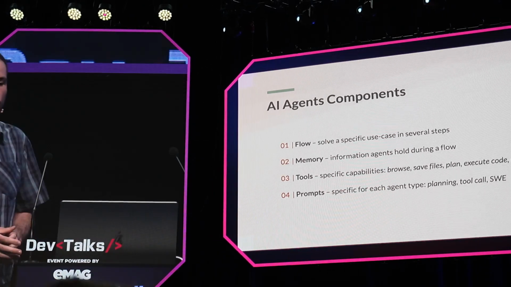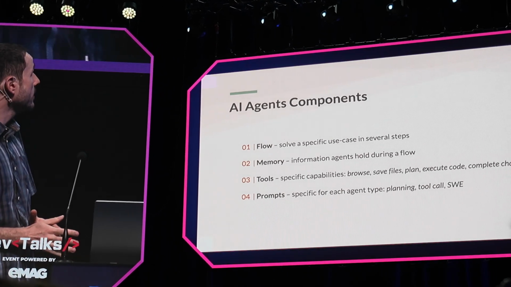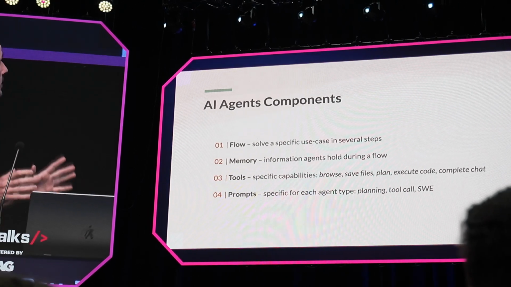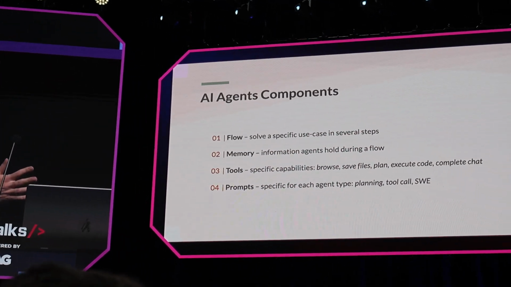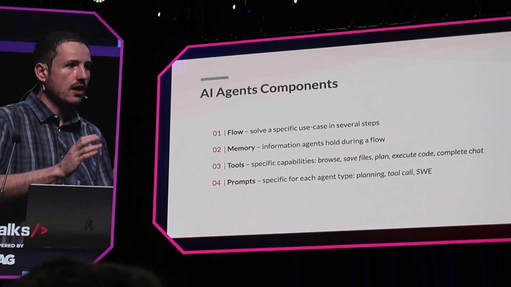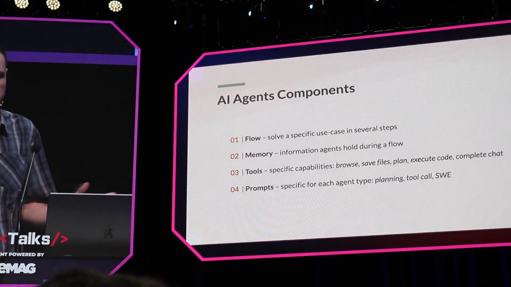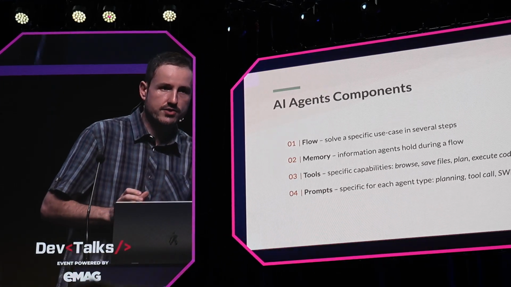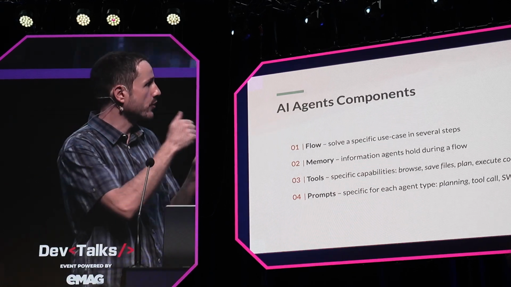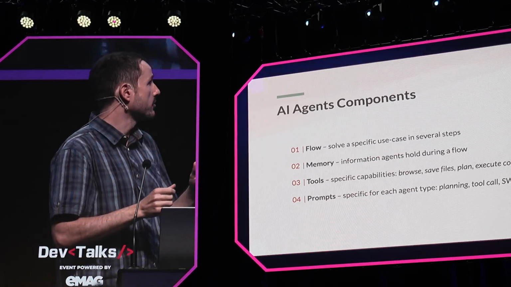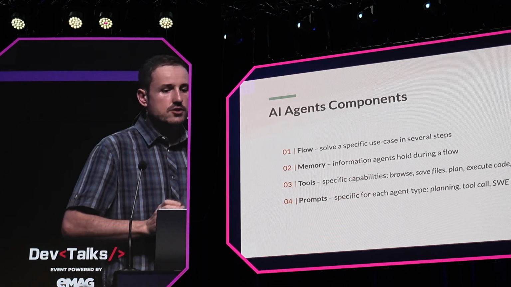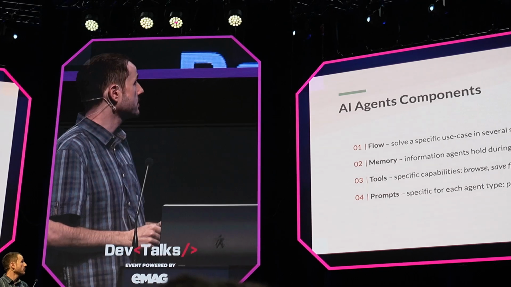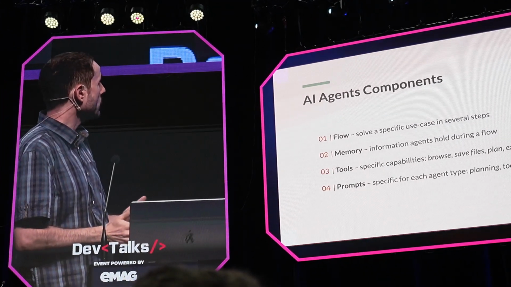Okay, agents components. So now we can think about an agent as in parts. What are the main components that drive the agent? So first you have the flow, right? Flow is something that describes how to solve a specific use case. Then you have memory, and here it's a very oversimplified abstraction when I say memory, because there can be short-term memory, medium, long-term memory. There can be memory that's shared only between some agents, so it gets complex. But let's just call it memory, and that we have it somewhere, and it can be accessed by agents when they need it. Then we have tools.